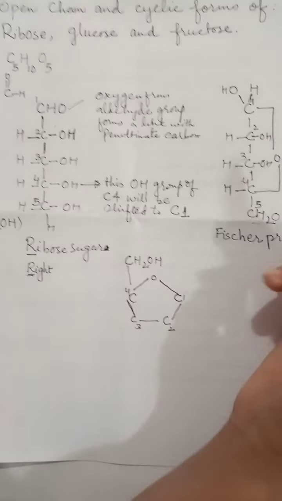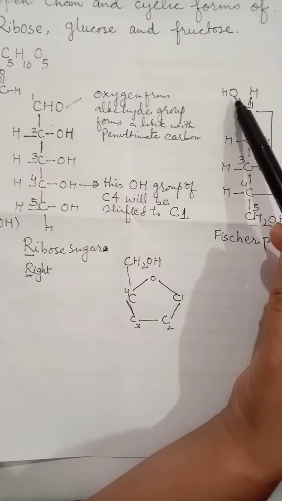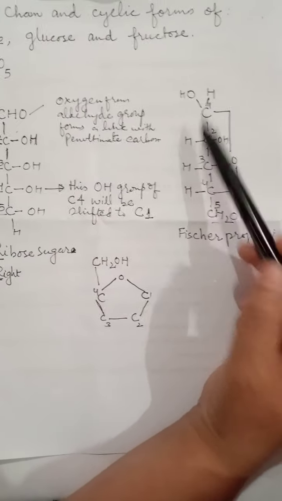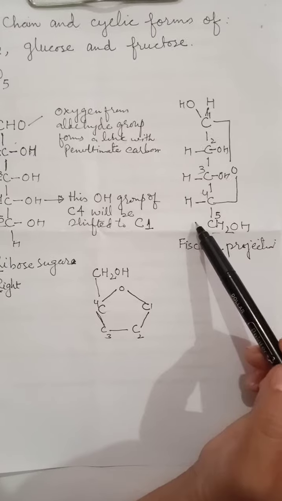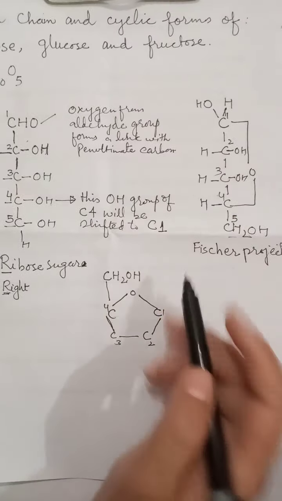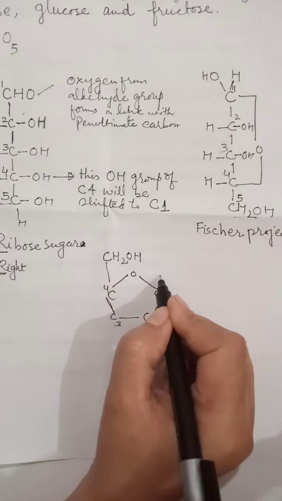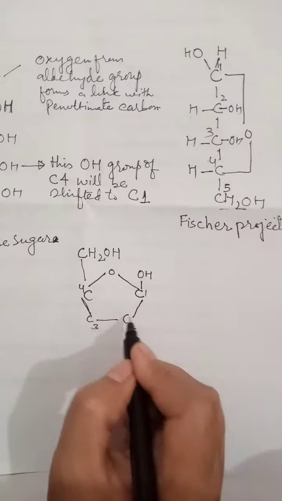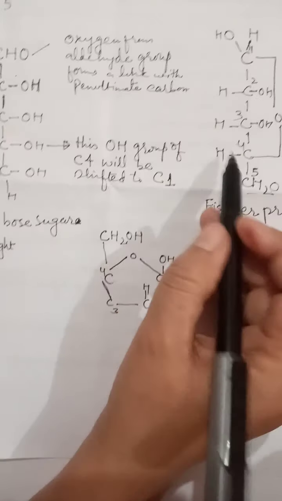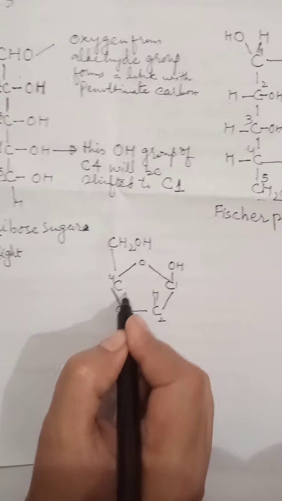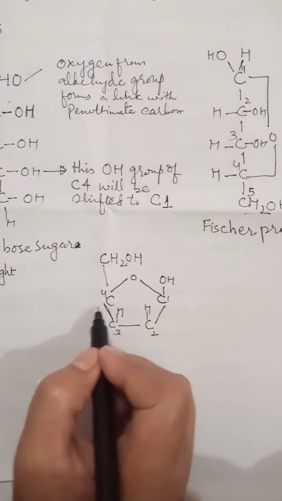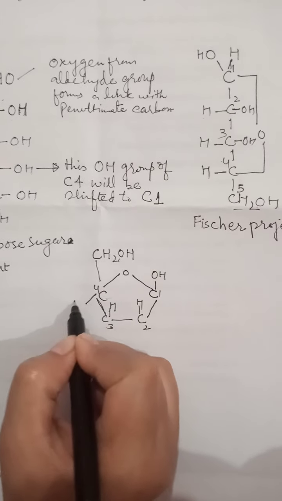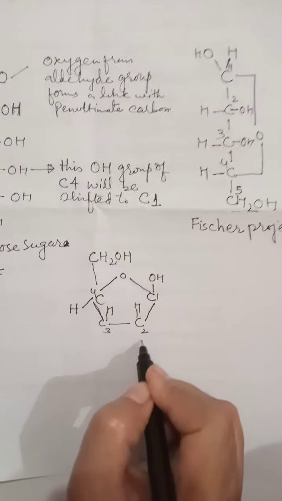Now you can see that all the atoms or radicals which are present on the left side, we will write on the top. Like you can see, this is OH, then hydrogen, again with carbon number 3 this is hydrogen, and the hydroxyl group is already written on the top, so I will write a hydrogen over here.